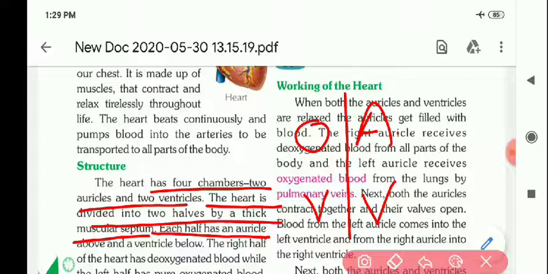The right half of the heart has deoxygenated blood. Right half means this side. This is the right side and this is the left side.